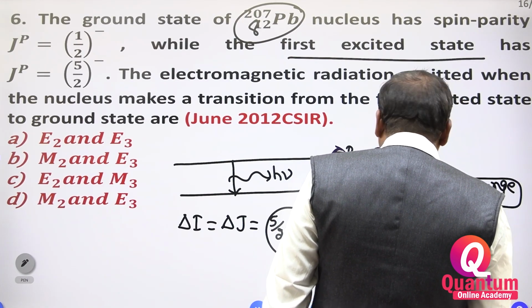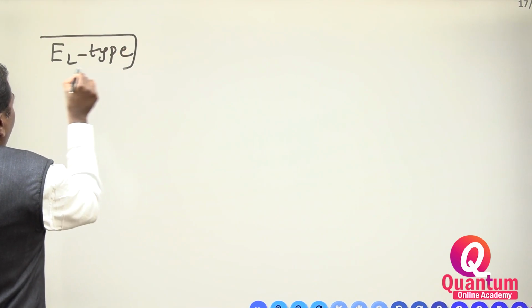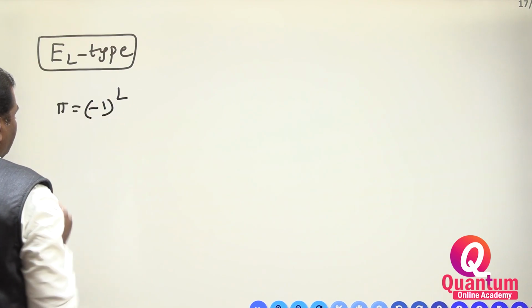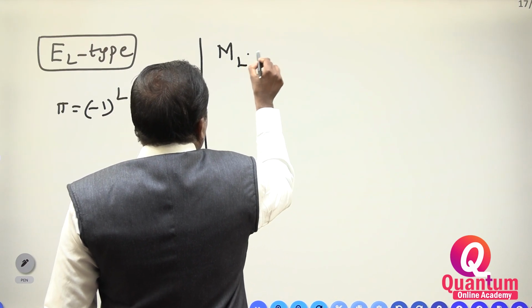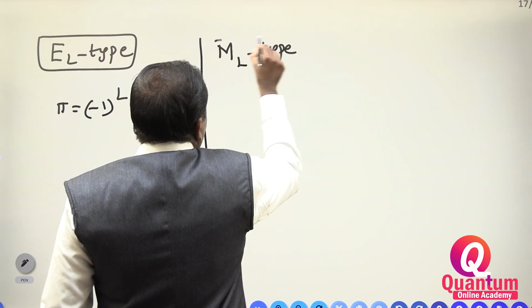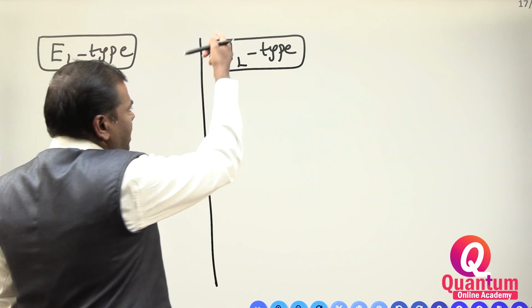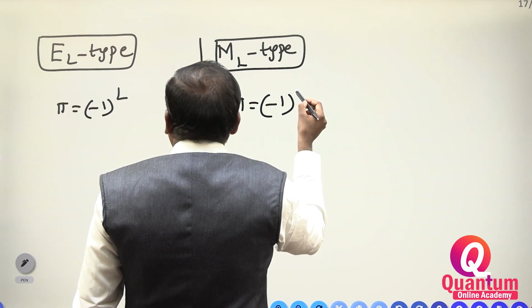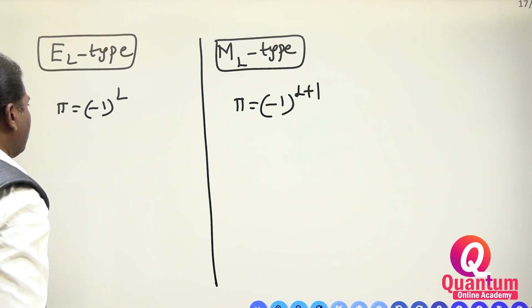Whether it is electric or magnetic, one rule is there. Suppose it is an EL type transition. One formula is there: parity pi is equal to minus 1 to the power of L. Similarly, for an ML type, a magnetic transition, because electromagnetic radiation has an electric transition and a magnetic transition, the parity pi is equal to minus 1 to the power of L plus 1.